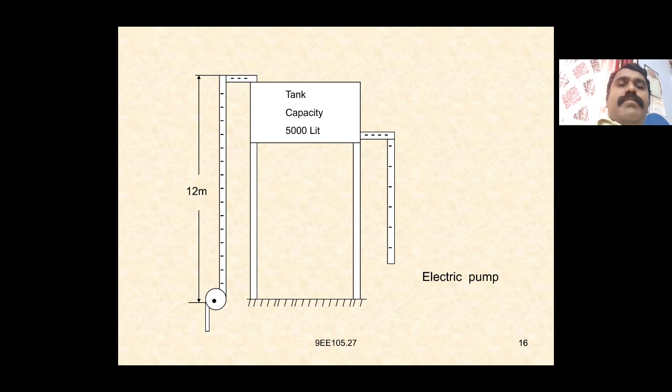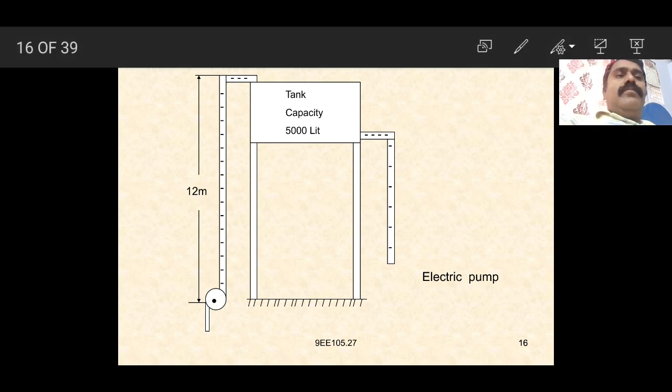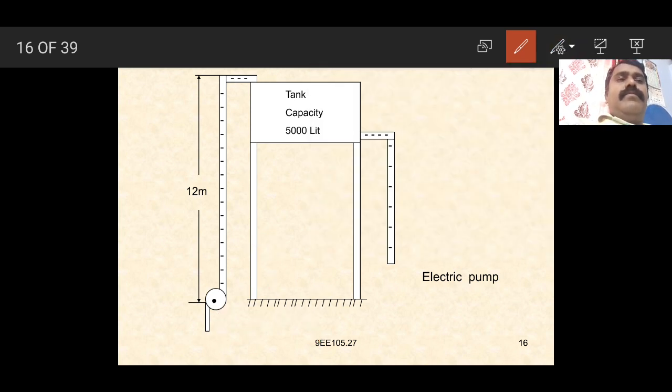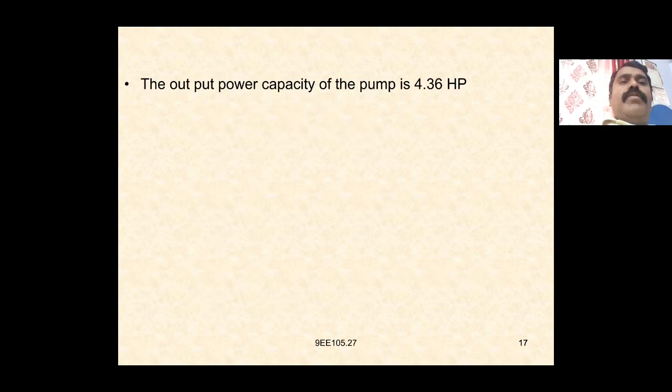The output of the pump is the work done per second. The output power capacity of the pump is 4.36 HP, which is equal to 4.36 into 735.5, which is equal to 3206.78 watts.